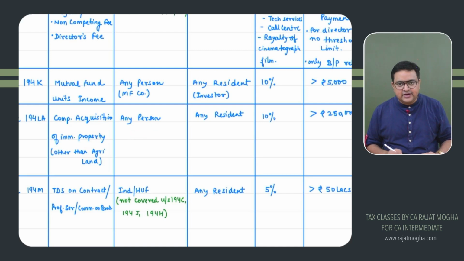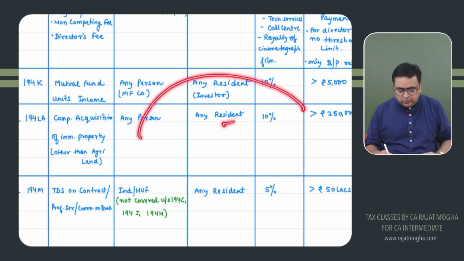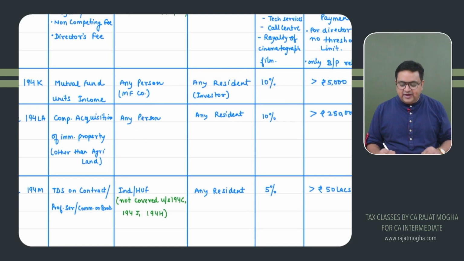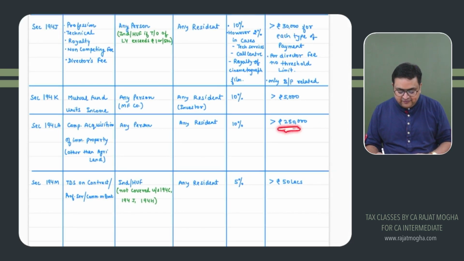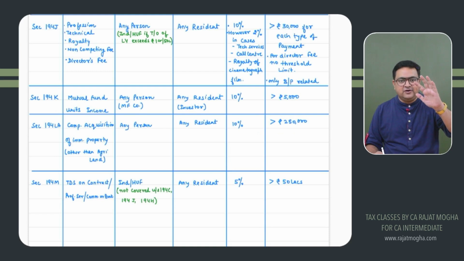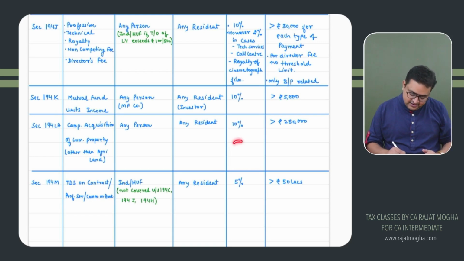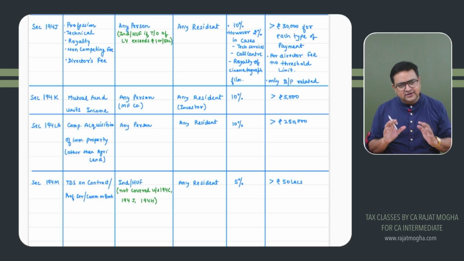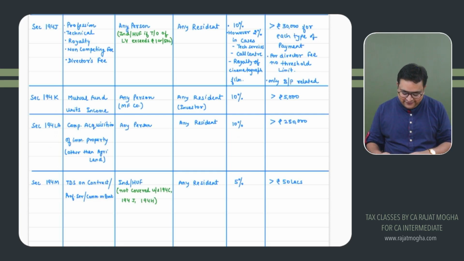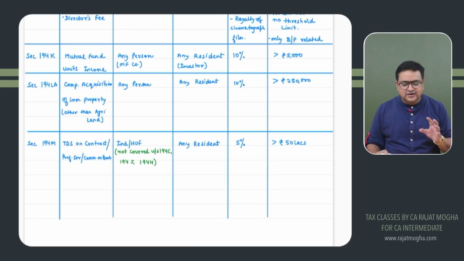Any person who is compulsorily acquiring it, while paying an amount to the resident of more than 2.5 lakh. Here the threshold limit is 2.5 lakh. In 194IA, it was 50 lakh or more, but here it is more than 2.5 lakh. Rate of TDS would be 10%. There it was 1%, in 194IA it was 1%, but here it is 10%. Right? Again, quite an important section. On and off, the examiner does ask questions on 194LA also. It's a very small section, but from the examination point of view, the examiner keeps on asking questions on 194LA as well.